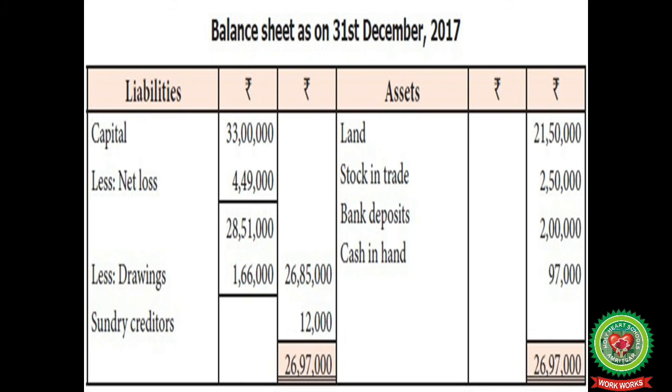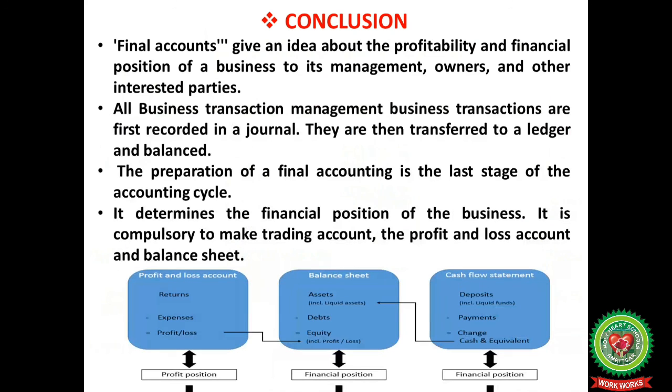We have sundry creditors 12,000. So on both sides we have 26,97,000. Now when we conclude this chapter, we can say final accounts give an idea about the profitability and financial position of a business to its management, owners and other interested parties.